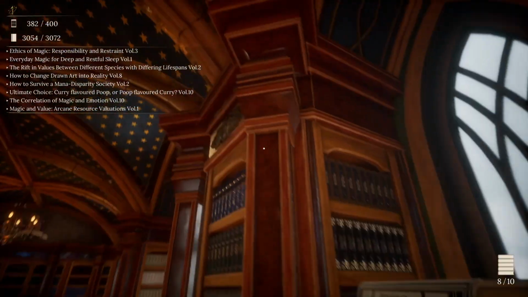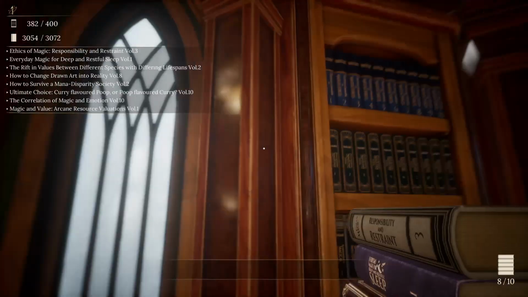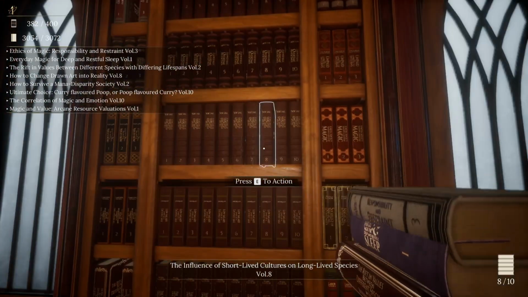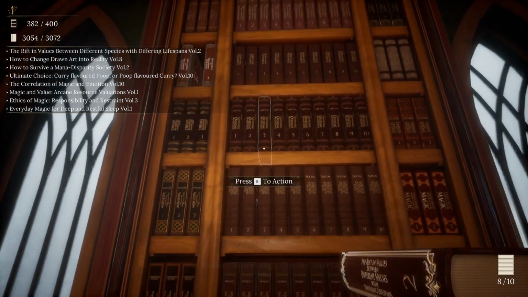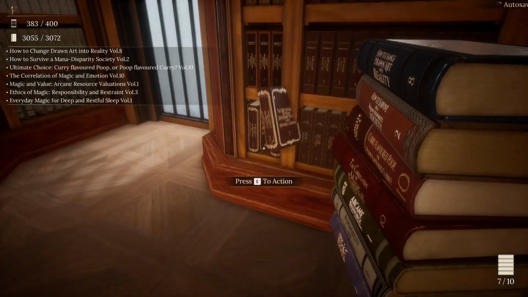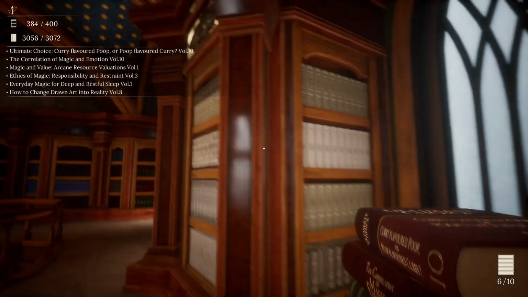Theory of Everything, don't have that. Which one am I missing here? Organizational Discipline, don't have that. So the Rift and Values between differing species with different lifespans, Volume 2. How to Survive and Manage Disparity Society, Volume 2. That gets that done.